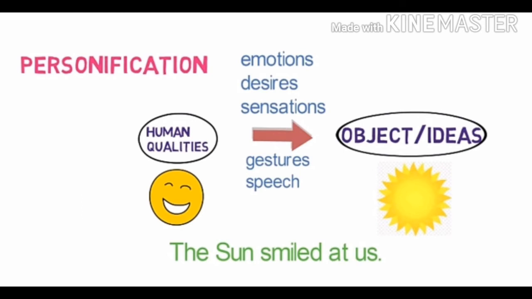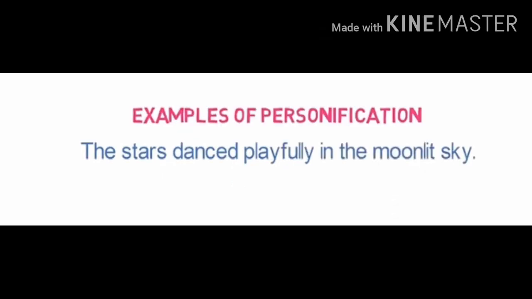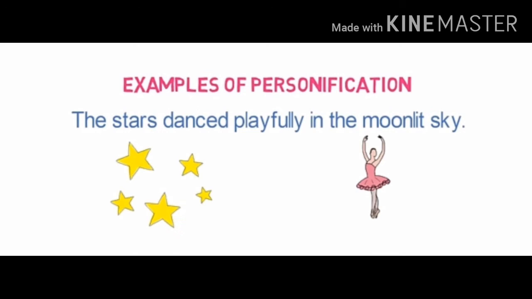Let's see some more examples like that. The stars danced playfully in the moonlight sky. Here we are giving the human quality of dancing to the stars, which are objects. So it is called personification. Let's look into one more example of personification.